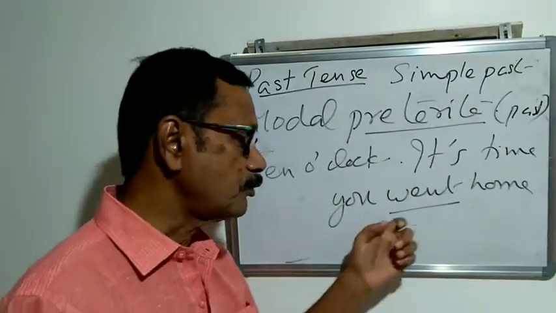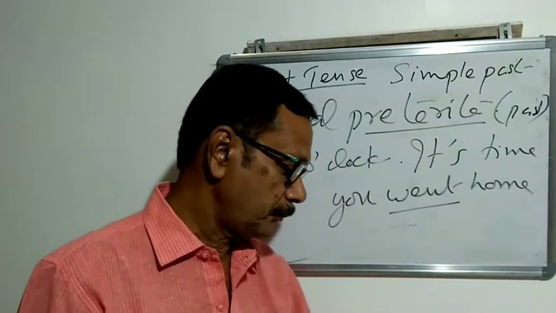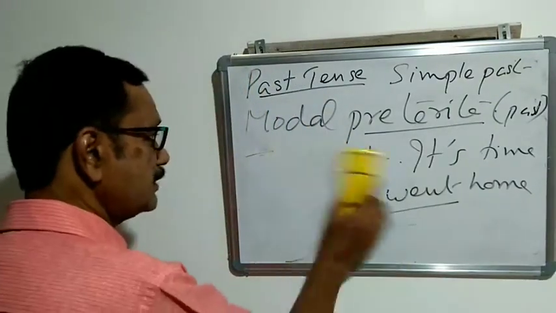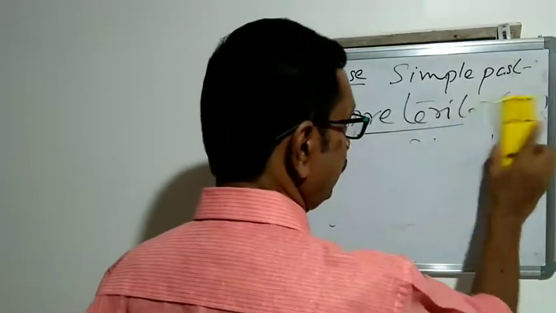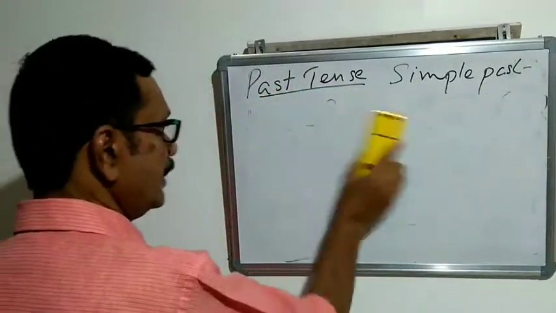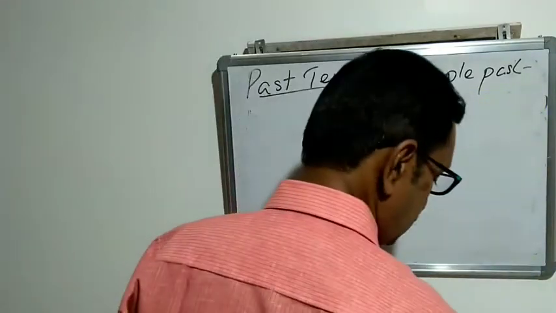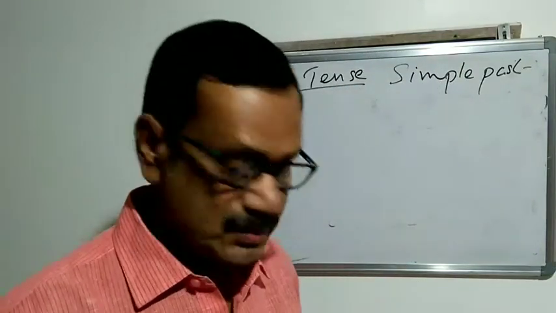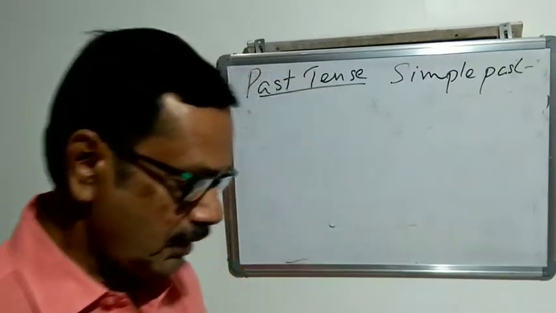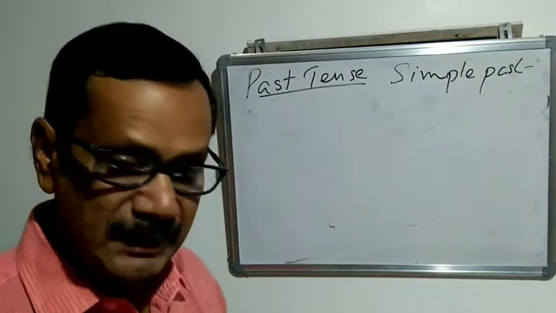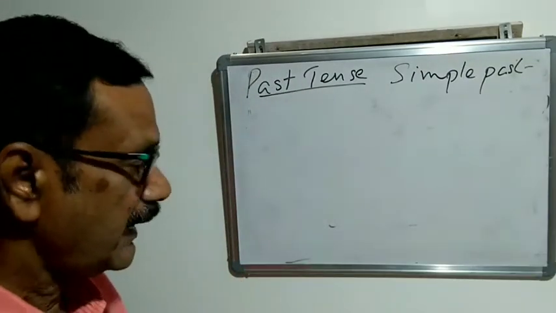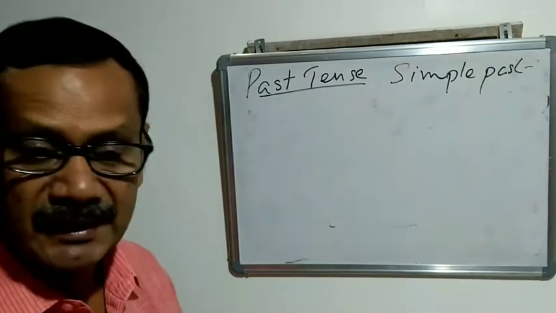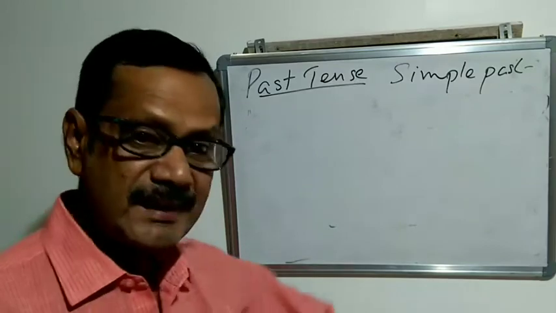It is time you went home. It is called a modal preterite. That is one use of modal preterite. Another use is there. There is another use of modal preterite, that is to express an unrealized or undesirable, unrealized wish, that is, a desire.